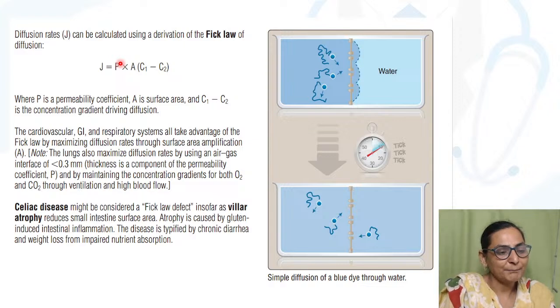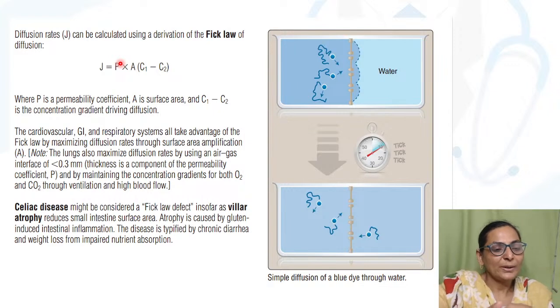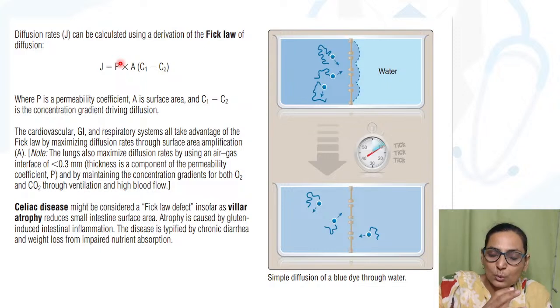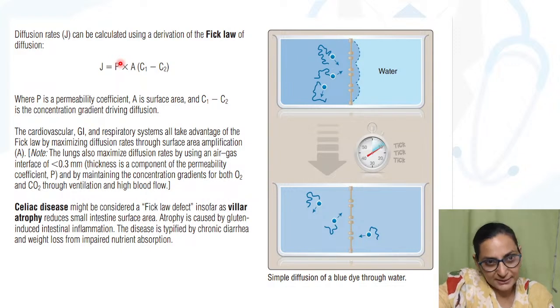Now, how can you apply this? See what happens when we are exercising. When we are exercising, the surface area increases. There is opening up of capillaries. Okay, there is opening up of the pulmonary capillaries, and the surface area increases. And what happens? The rate of diffusion increases.